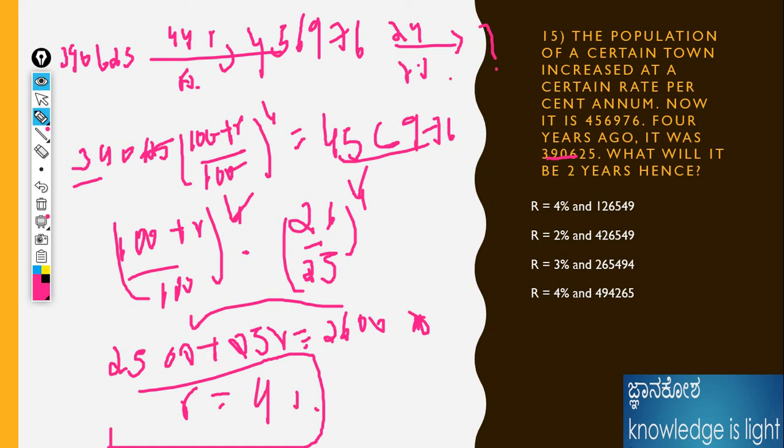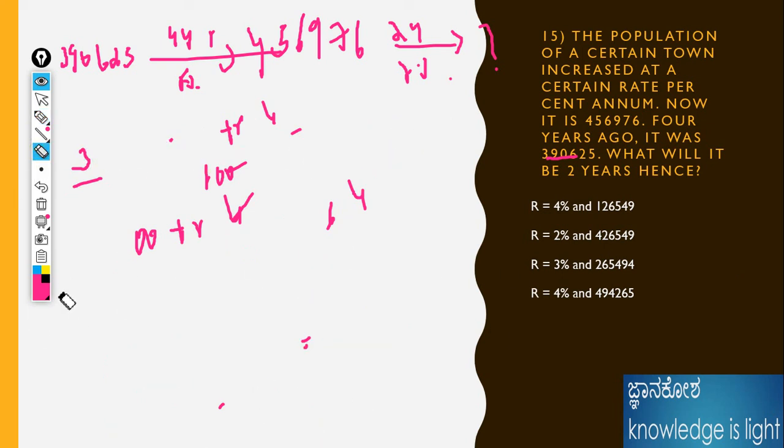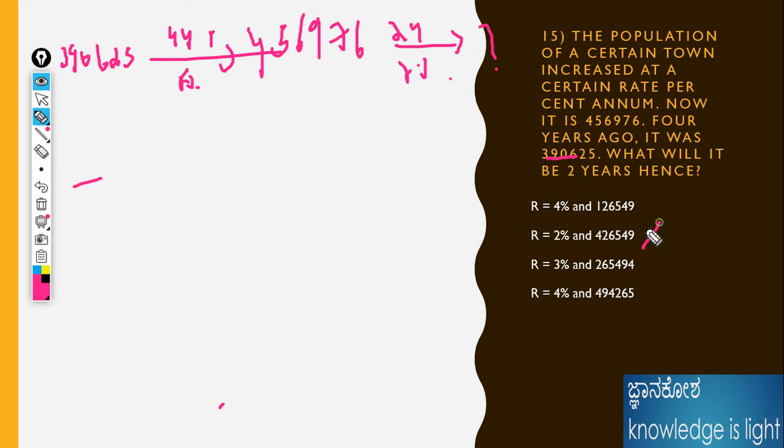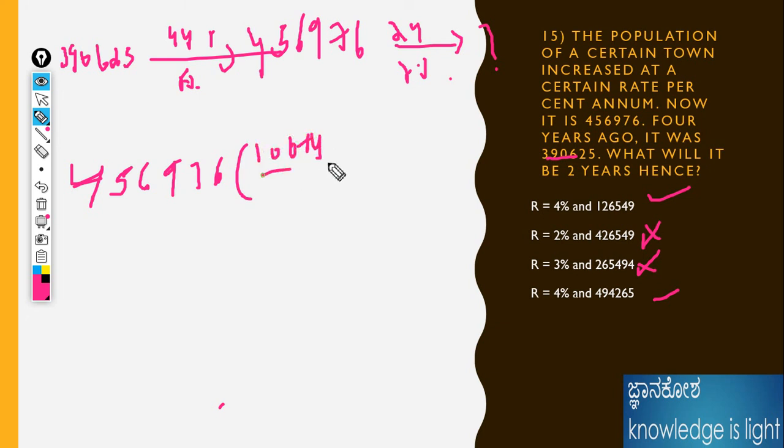Therefore apply this logic here. We already got 4% as the answer, so the option should be only 2. The other is neglected; either this or this should be the answer. What is the initial value now? 456,976 is the final value. The percentage we already got is 4% divided by 100, then 2 years for this, that's why I'm taking a whole square.